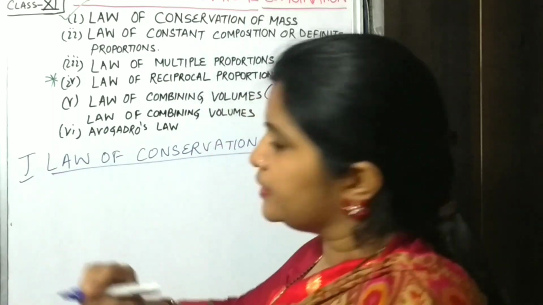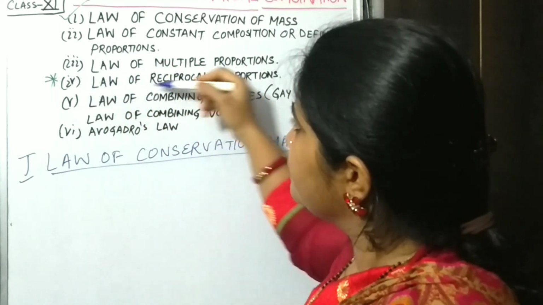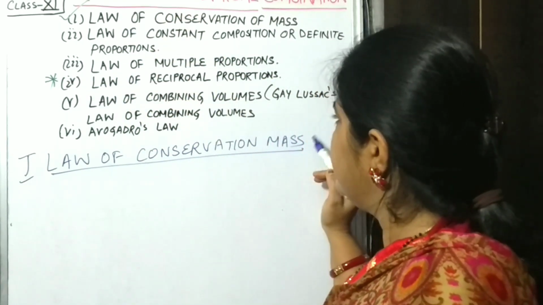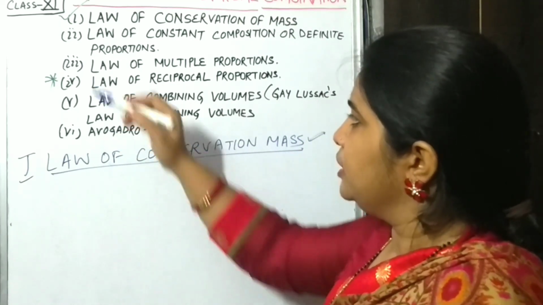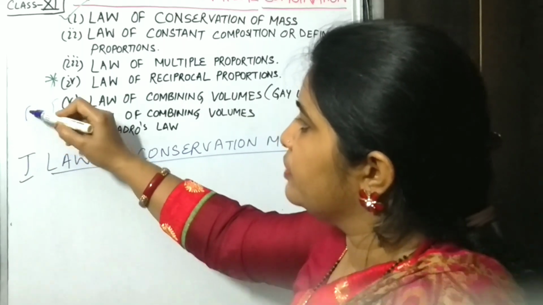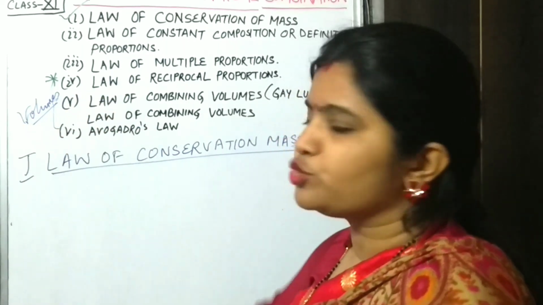You must know the statement, but I am revising it for you. In the first 4 laws, we will discuss only the mass. But in the 5th and 6th laws, we will discuss volumes, not mass. This has to be noted.